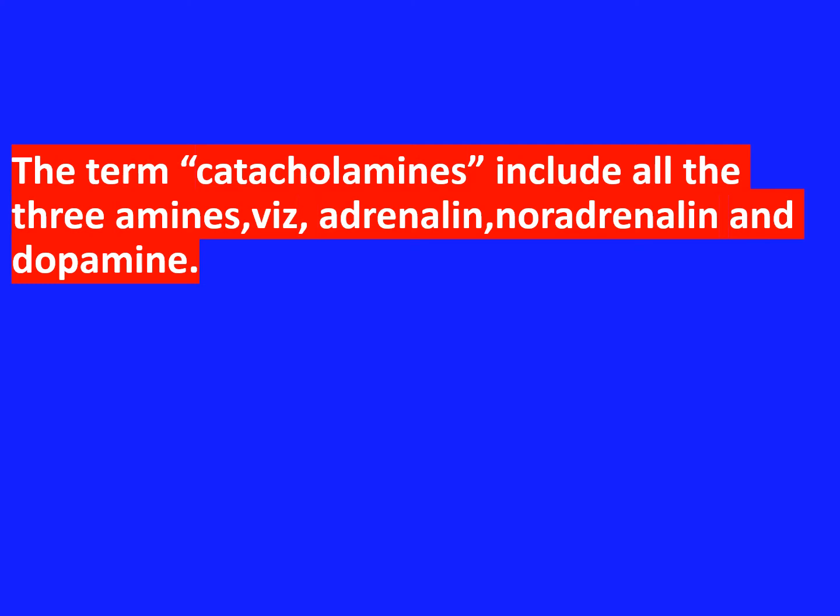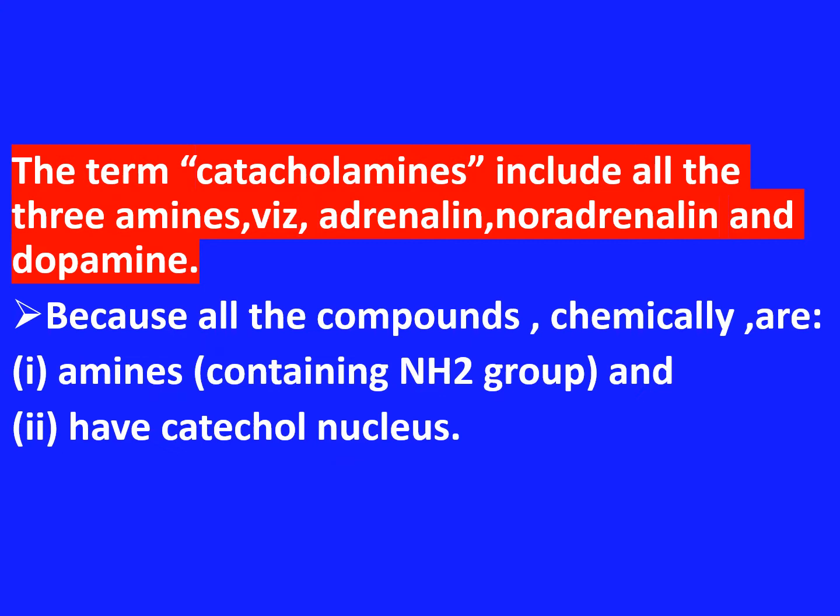The term catecholamines includes all three amines: adrenaline, noradrenaline and dopamine, because all three compounds chemically are amines and have a catechol nucleus.